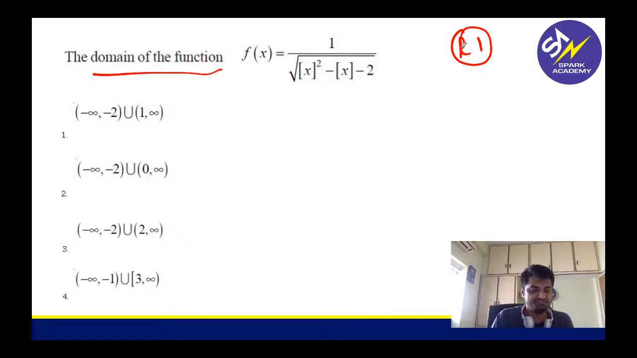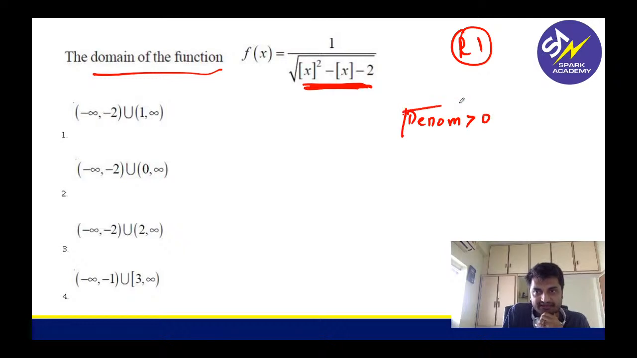Can you tell me how to solve a domain question? You have to keep that table in mind. You remember that table which we had in mind, right? What was that table? If you have a square root, and a numerator and a denominator term, the denominator term should always be greater than 0. Is that correct, guys?